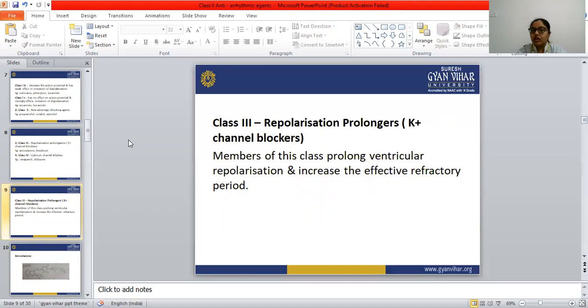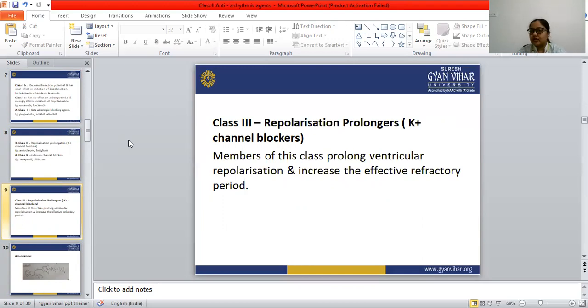Ventricular repolarization is prolonged by these potassium channel blockers, and they increase the effective refractory period. Refractory period means resting period, and the resting period is increased with the help of these repolarization prolongators.